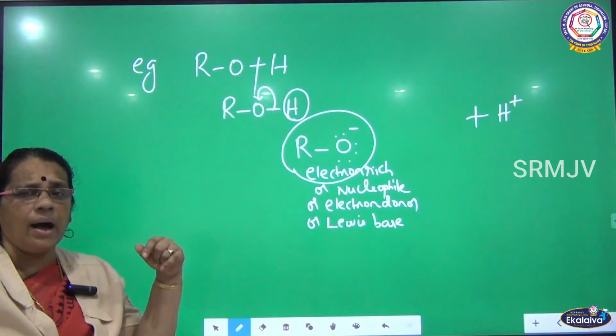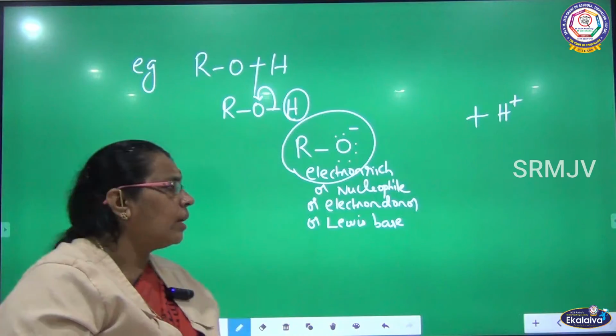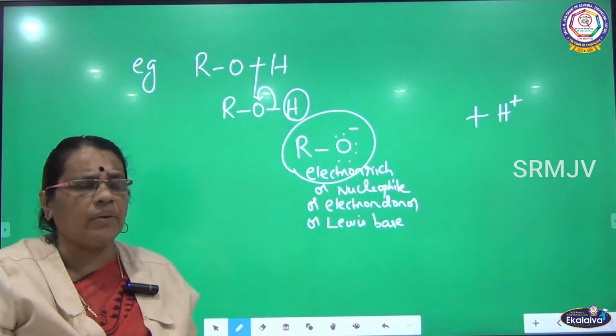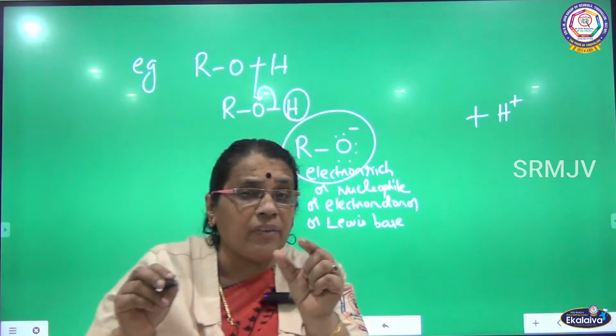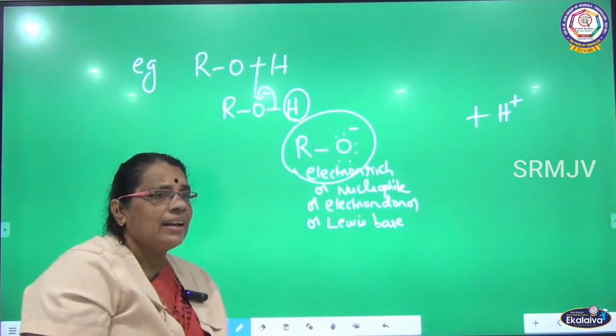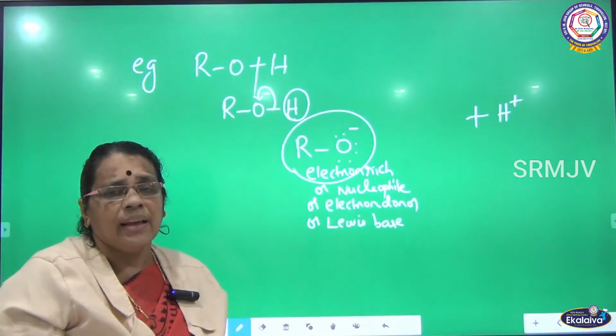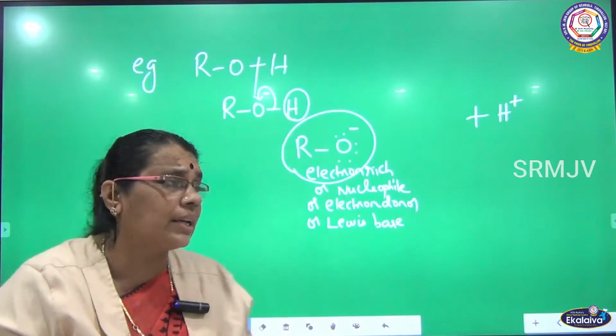So, here in the alcohol, what have I done? I have cleaved the bond between oxygen and hydrogen. After the cleavage, hydrogen is removed as a proton. The bond between oxygen and hydrogen is shifted towards oxygen. As a result, oxygen is highly electron rich. So, this species will become an electron rich compound.